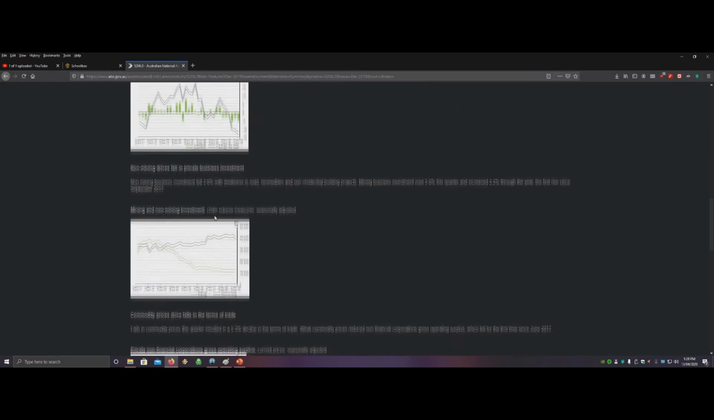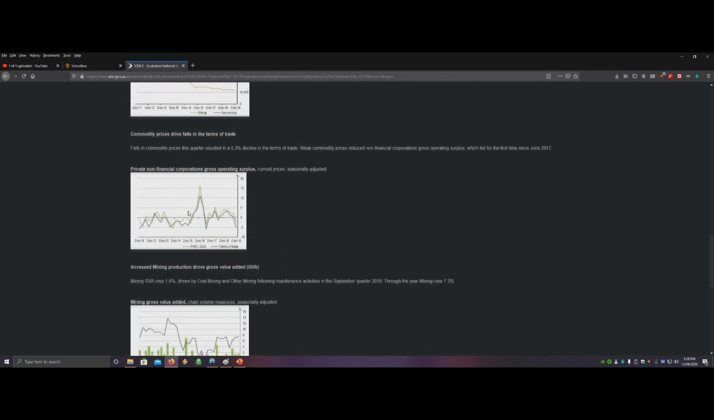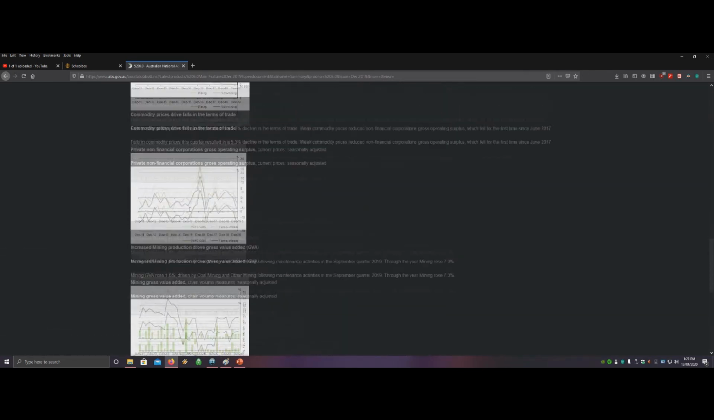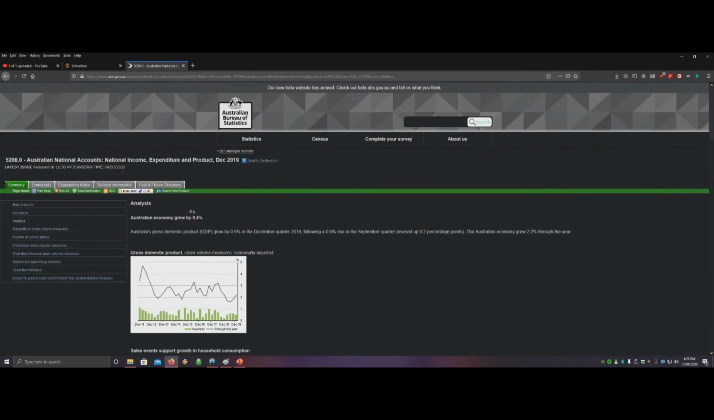New dwelling investments. We've got mining, non-mining industries. You name it, it's all on here. So this is everything you need to know in order to explain why GDP is currently where it is. All right, let's move back to the PowerPoint.